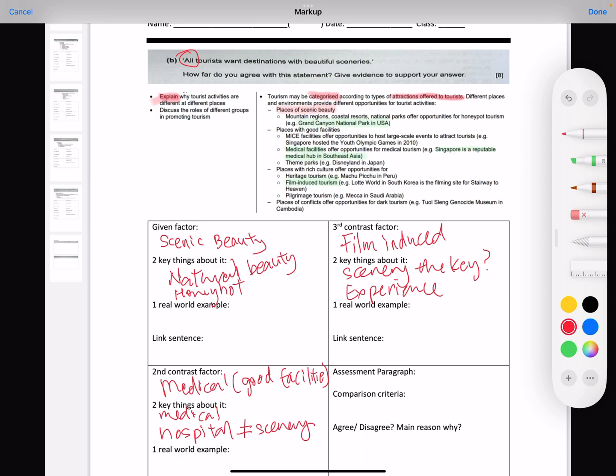Okay, so assessment paragraph, very simple. This can be yes, no, right? Most of it, if you think about it very carefully, the logical answer is you think no lah. Okay, so this is important. This is strange because command word is explained here. So I want to repeat, command word over here is explained, but it is an open-ended question.